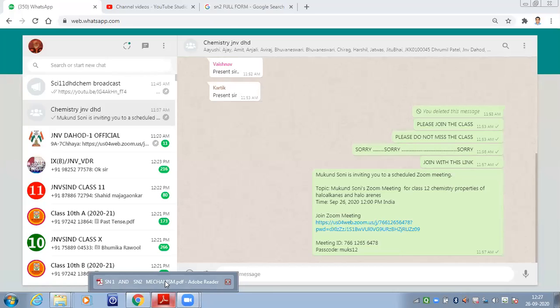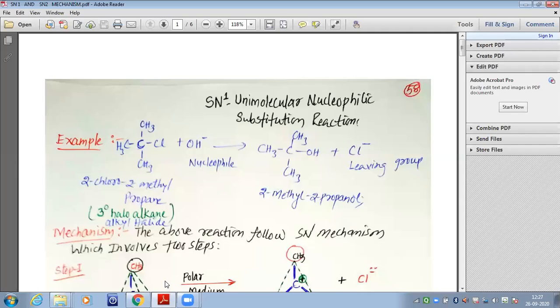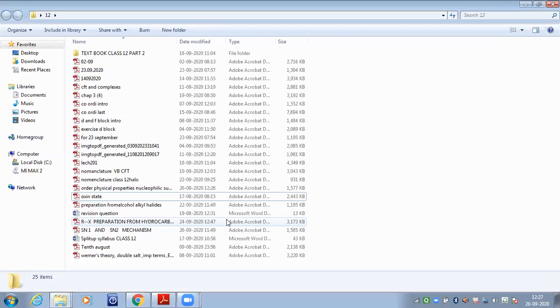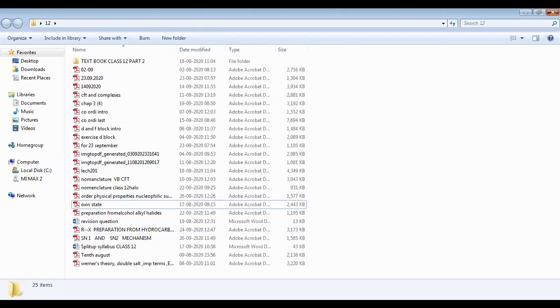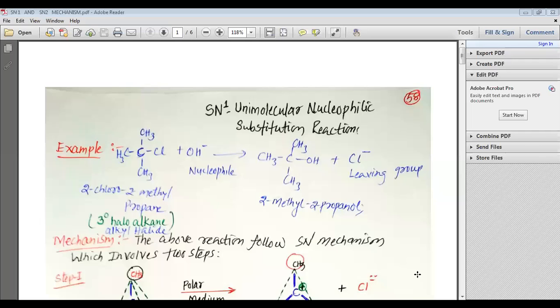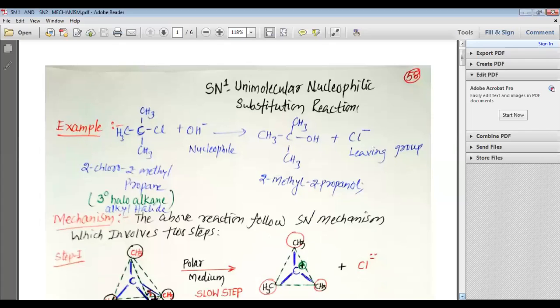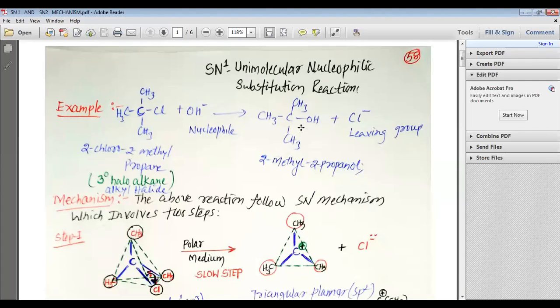And SN2 is? What is the full form? Bimolecular nucleophilic substitution. It is not bio. Bimolecular nucleophilic substitution. Please remember, okay? Then let us study this SN1 and SN2 in detail.